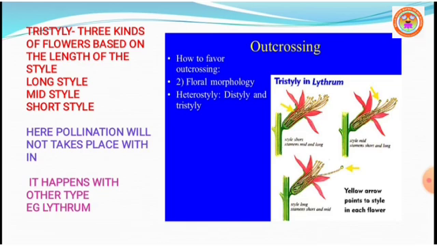In this condition, the plants produce three kinds of flowers with respect to the length of the style and the stamen.